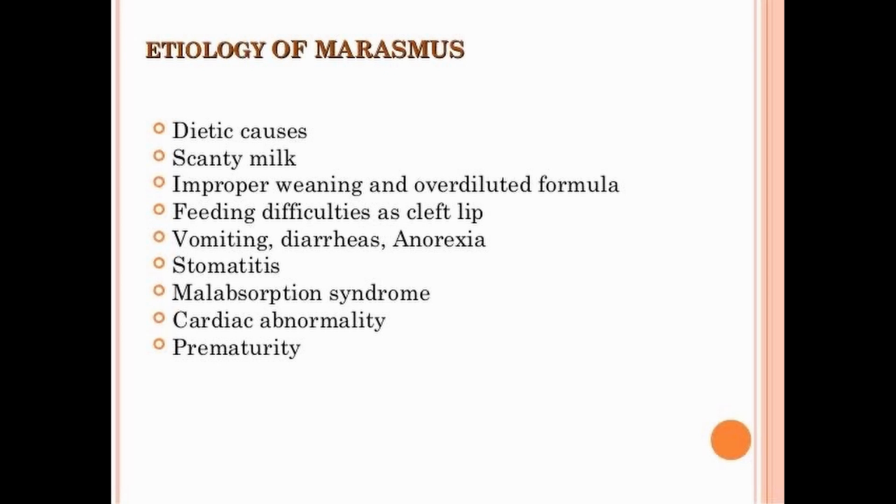So first one is dietary causes: scanty milk, improper weaning and overdiluted formula, feeding difficulties such as cleft lip, vomiting, diarrhea, anorexia, stomatitis, malabsorption syndrome, cardiac abnormality and prematurity. These all are the causes of the etiology of the marasmus.